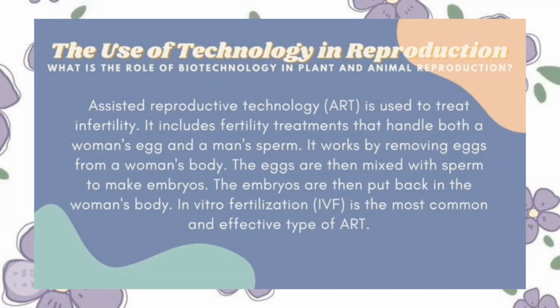It includes fertility treatments that handle both a woman's eggs and a man's sperm. It works by removing eggs from a woman's body. The eggs are then mixed with sperm to make embryos. The embryos are then put back in the woman's body. In vitro fertilization is the most common and effective type of ART.